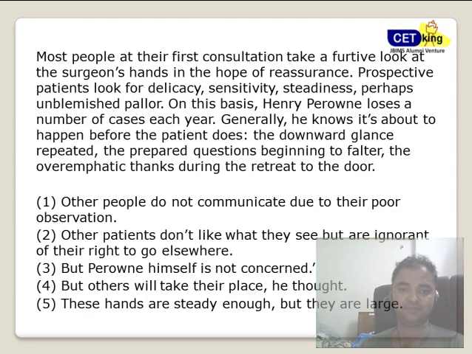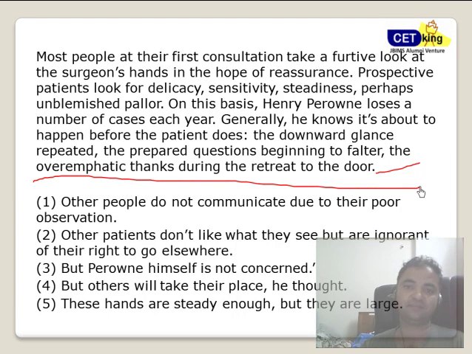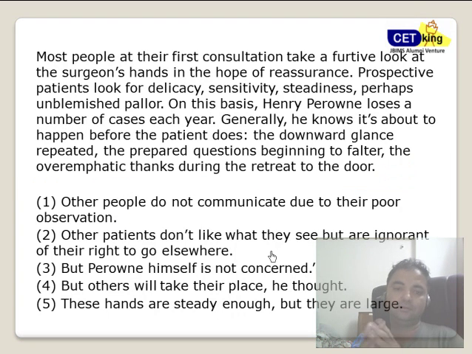In this passage, the last line has been removed. So your job is to identify what happened in the last line. All right, in this paragraph, let's start solving the question. First of all, let's understand what the passage is mainly talking about. In this article, the main thing is why the surgeon is losing patients. That is the main thing we have to talk about. Let's start looking at the options.